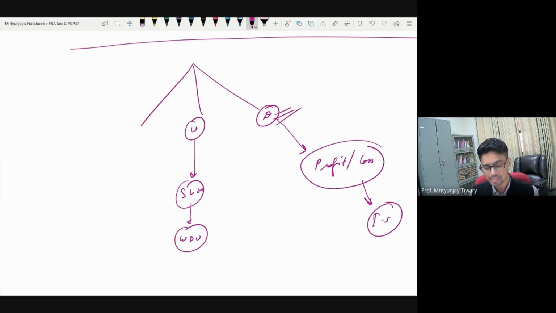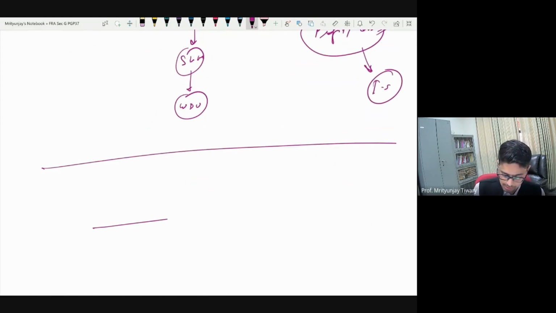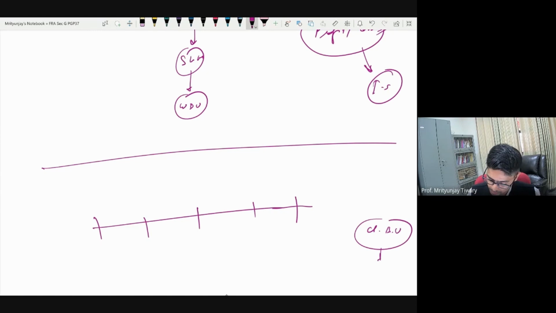How do we do this? I'll repeat. Basically, we are trying to understand what issues you need to understand when you're discarding the asset off. The only question you need to answer is what was the profit or loss that happened on the day you discarded the asset off. How do we do this? Pretty simple. All we need to know is what was the closing book value on the day of disposal. So day of disposal is important. Not the month of disposal, not the year of disposal, the day of disposal.